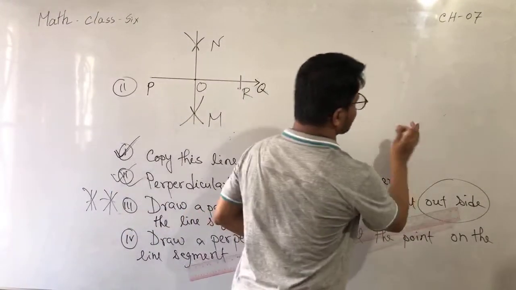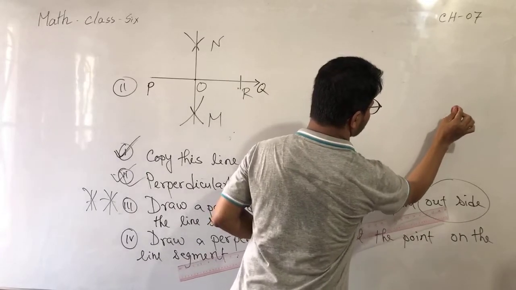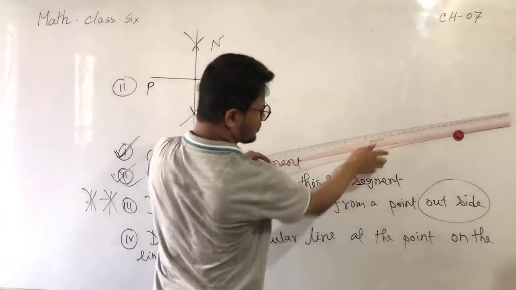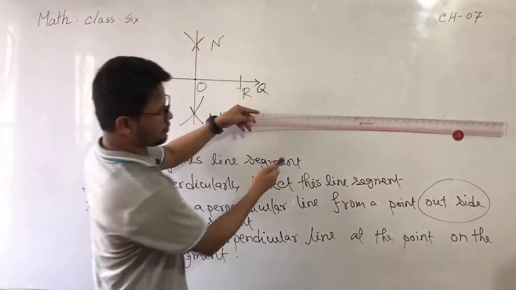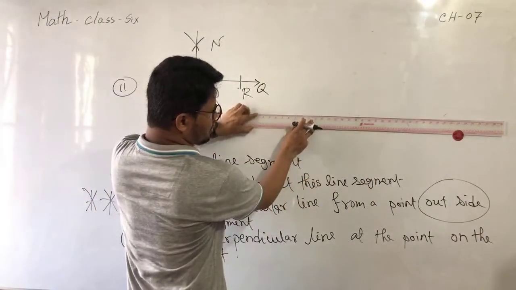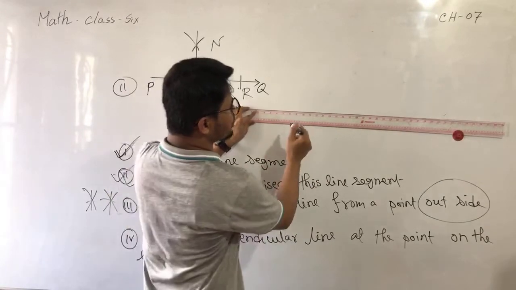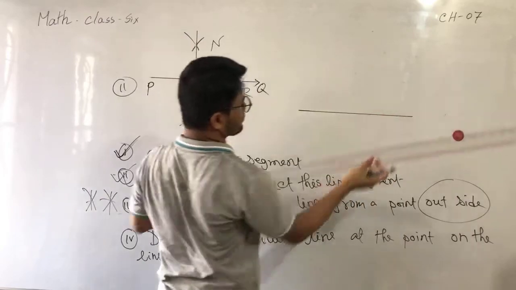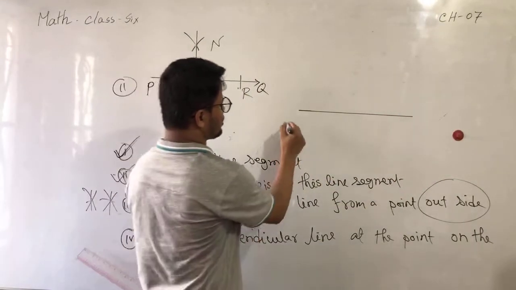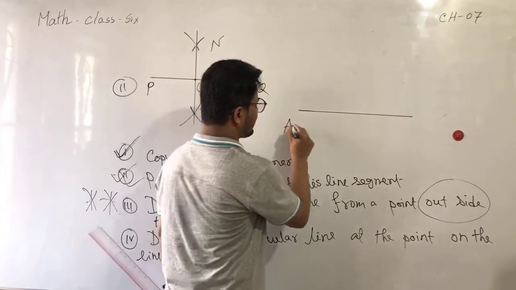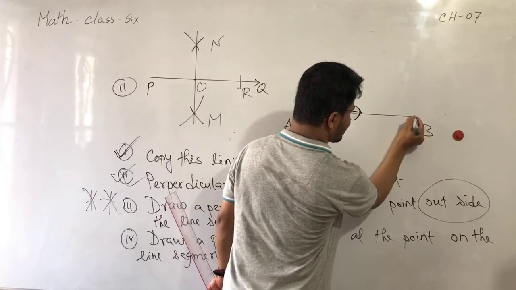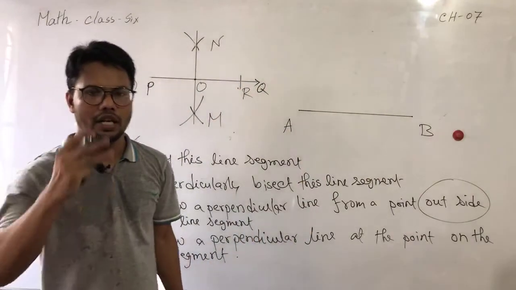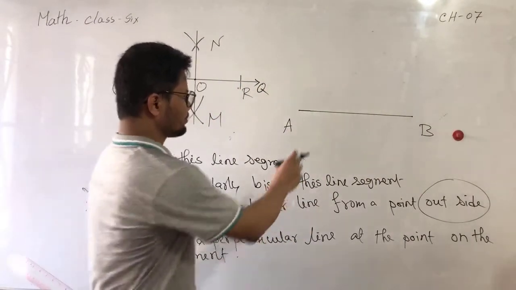Dear students, this is question number 3. Just consider this is a line segment, and you can take it as A and B. Sometimes the measure may be given as 7 centimeter, 4 centimeter, 10 centimeter.